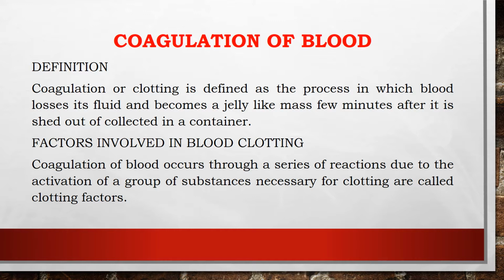And we already said that the coagulation of blood occurs through a series of reactions and due to the activation of a group of substances, and these substances are known as the clotting factors. That's why the clotting factors are involved in the blood clotting process. Blood clotting is the most powerful hemostatic mechanism of the body, and it is a biochemical reaction too, which is carried out by 13 different blood clotting factors, and these clotting factors are mentioned in the next table.